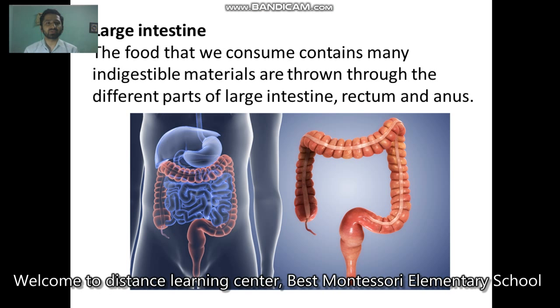And the last one, the large intestine. When we consume food, there are many indigestible materials, and those undigested materials are thrown out by the large intestine.